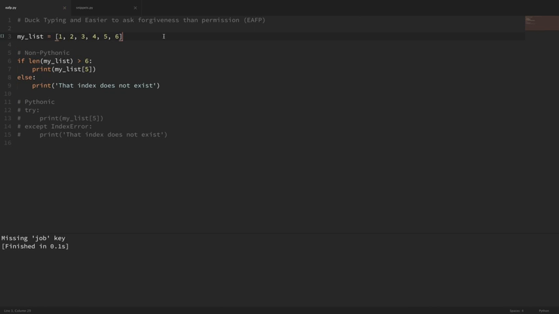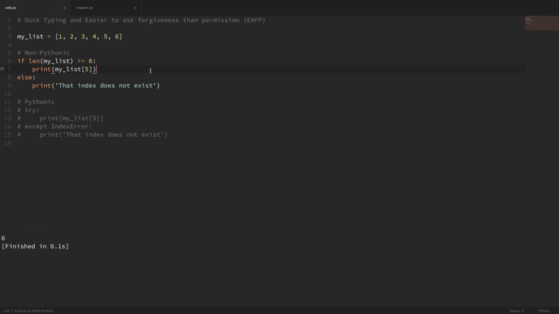Okay, so what if you had the need to grab a certain index from a list within your code? So you might be tempted to, and there should actually be an equal sign here. You don't want to throw an index error. So what you might be tempted to do is check the length of the list. You might say, if the length of my list is greater than or equal to 6, then I know that I can access this fifth index here. And if it's not greater than that, then I need to print that this index doesn't exist.